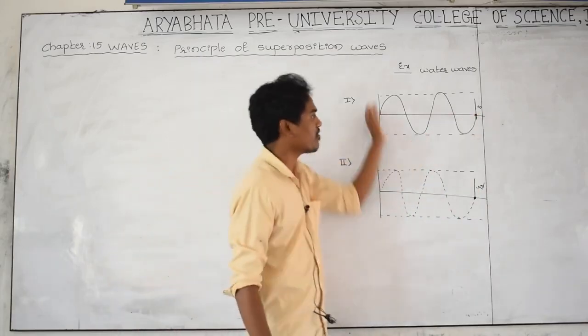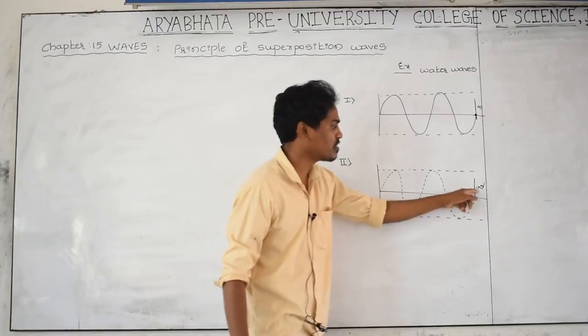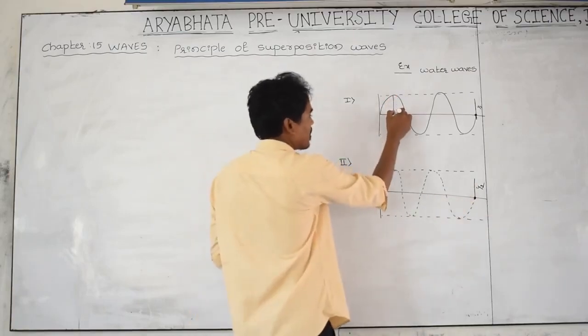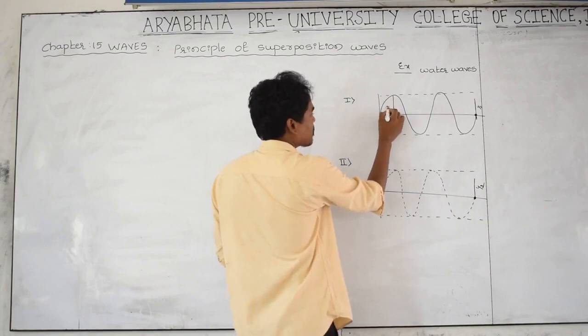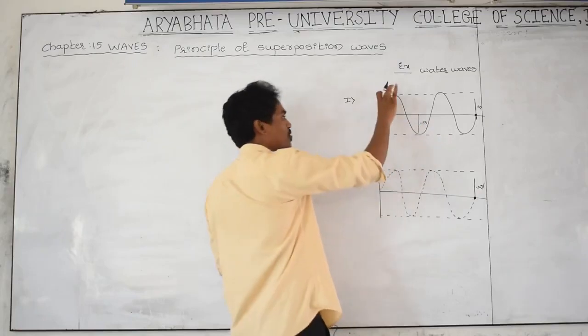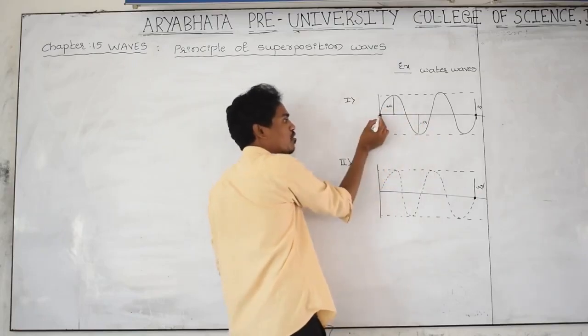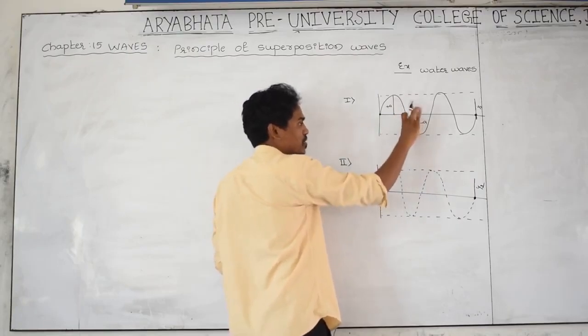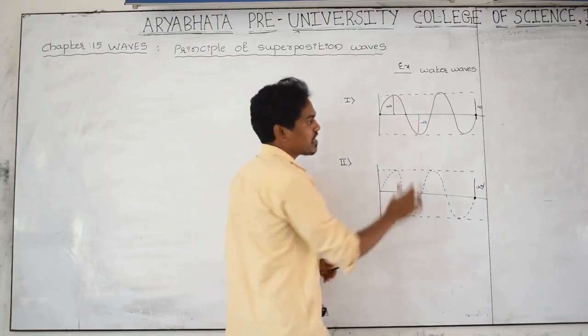y1 is the displacement given by the first wave and y2 is the displacement given by the second wave. For the first wave, this is the amplitude. I am indicating it as plus a and this is minus a. What is amplitude? Maximum displacement. Here displacement is 0, but here displacement is maximum. The maximum displacement is called the amplitude.